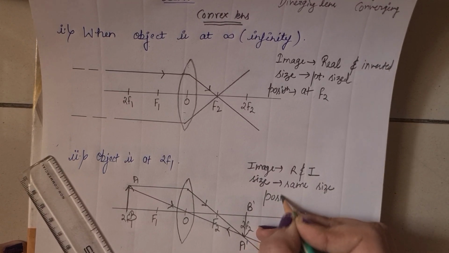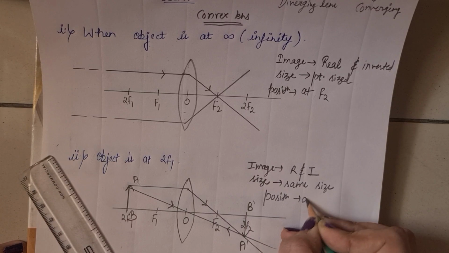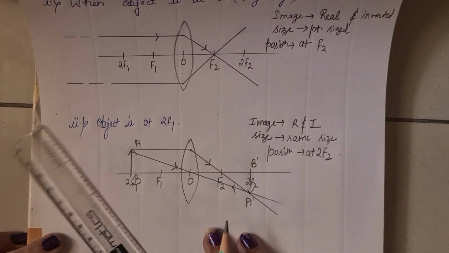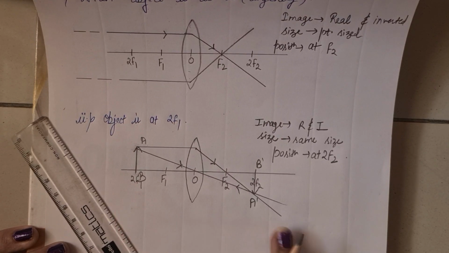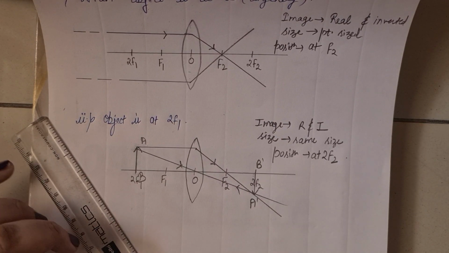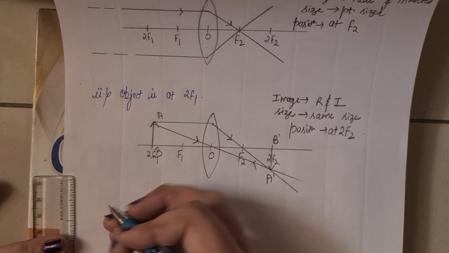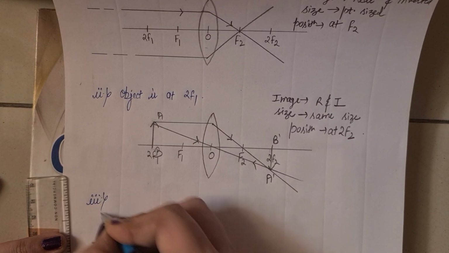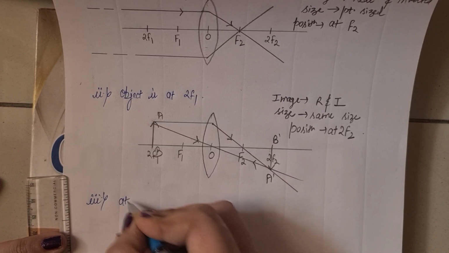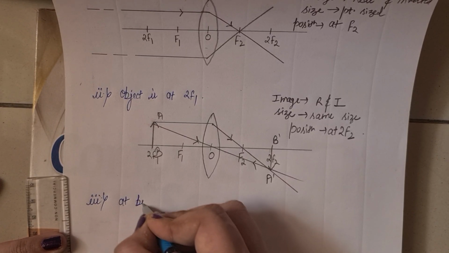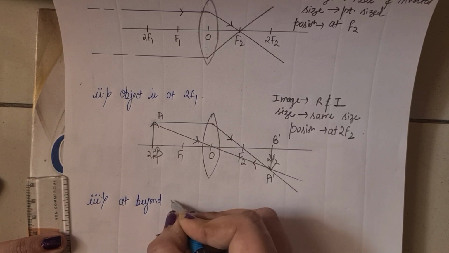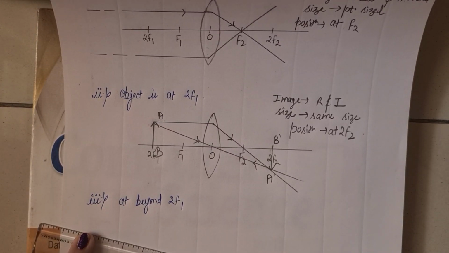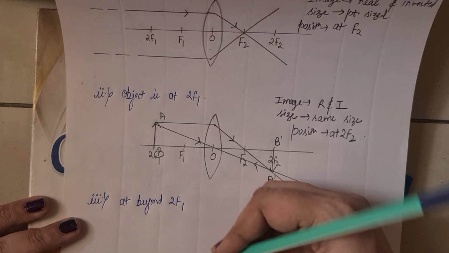Position: at 2f2. It means whenever the object is at 2f1, then the image is at 2f2. Got it? The third image formation of the convex lens is when the object is beyond 2f1. Beyond 2f1 means before 2f1. Beyond means before.